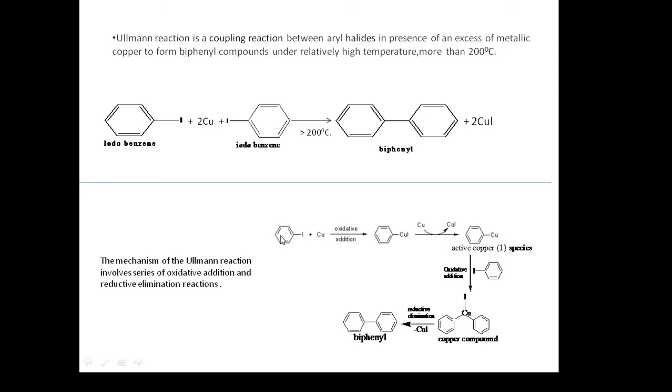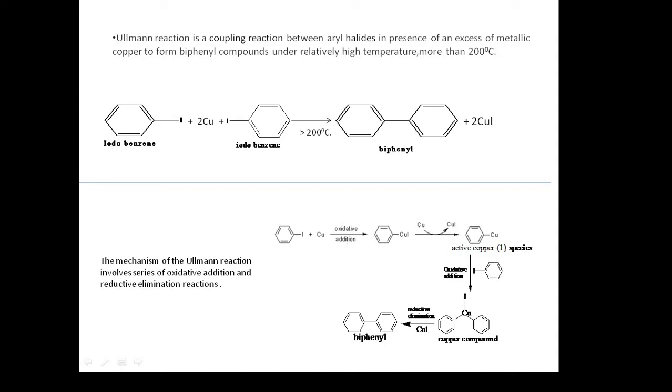Here you can find a molecule of iodobenzene which reacts with the copper and gives a compound C6H5CuI. It is called oxidative addition because copper undergoes oxidation from the atomic state to the plus state, and it is added by aryl iodide, that is iodobenzene. That is why it is called an oxidative addition reaction.